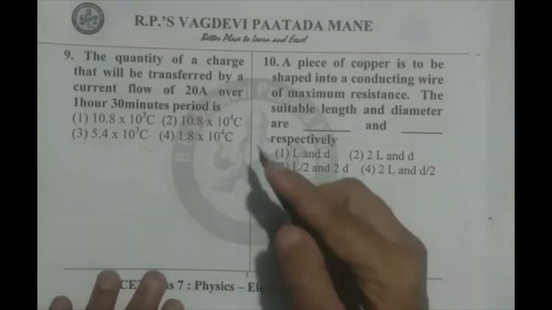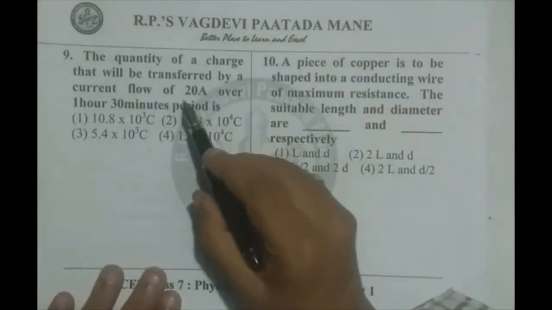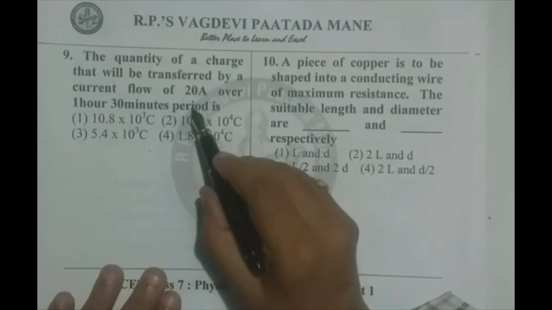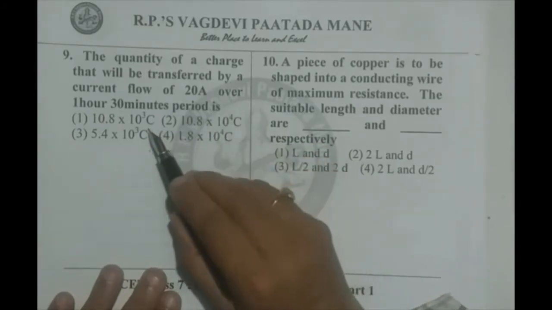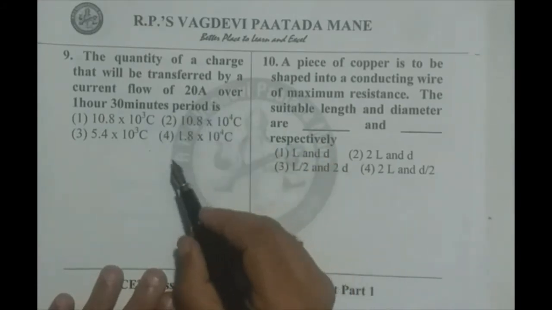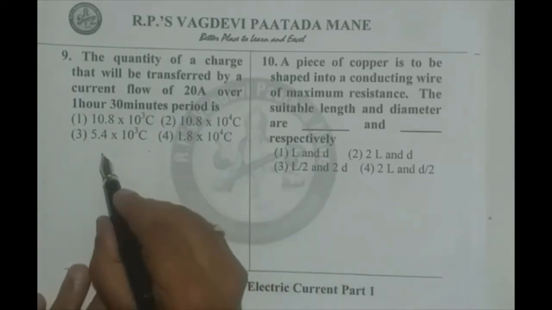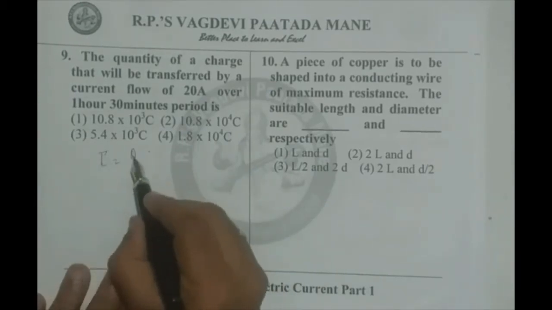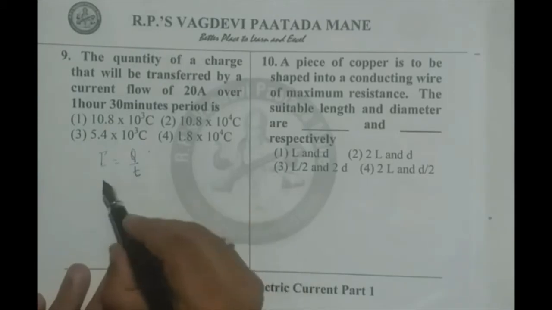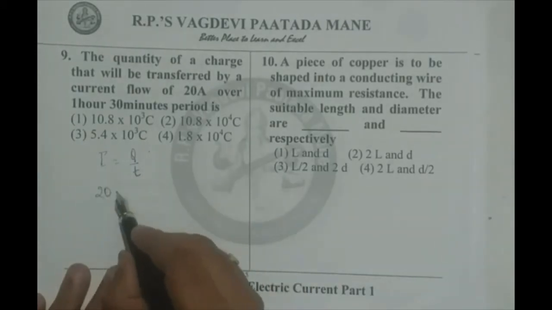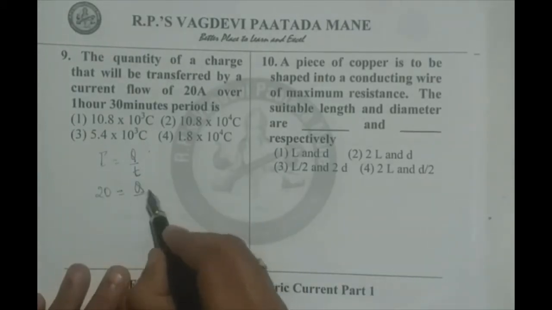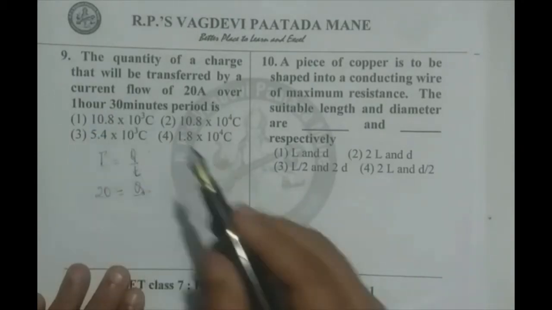Ninth question we take. The quantity of charge that will be transferred by a current flow of 20 ampere over 1 hour 30 minutes period is, say, we use formula I equals Q by T. I is given 20, Q to be calculated, divided by time period, 1 hour 30 minutes.